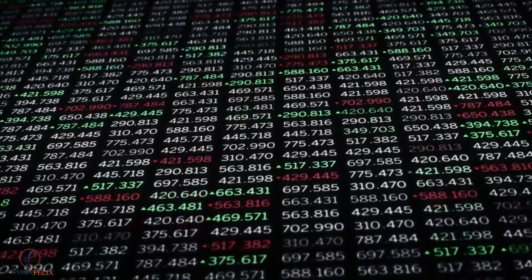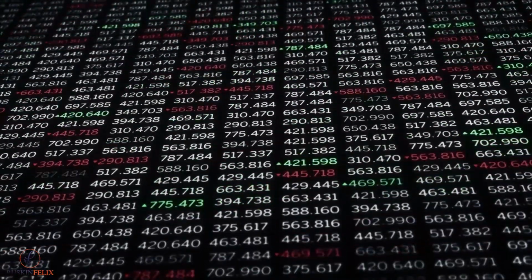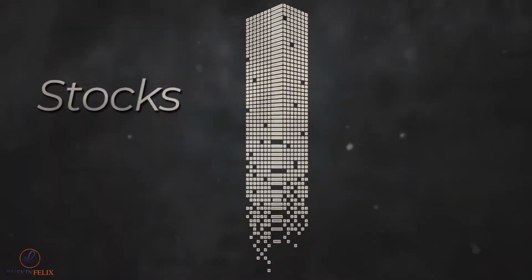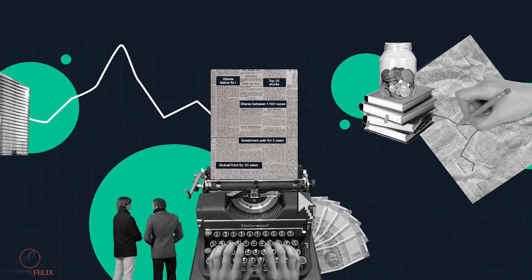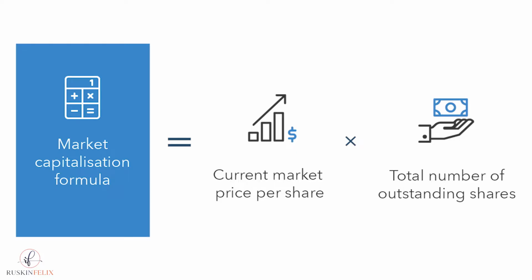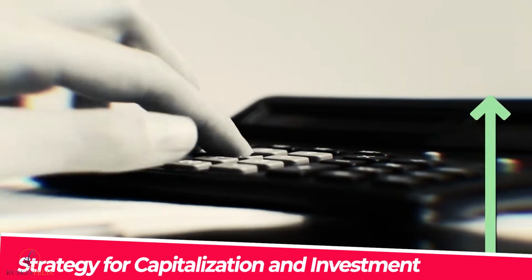On the other hand, a corporation with a $1,000 share price but only 10,000 shares outstanding would have a market valuation of $10 million. Market capitalization calculation is done by multiplying the share price by the total number of outstanding shares.